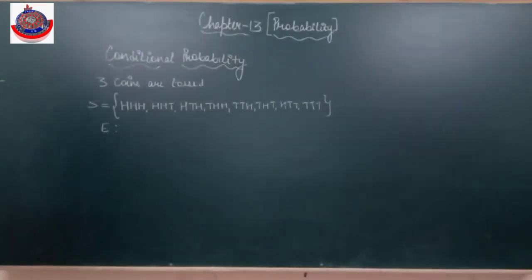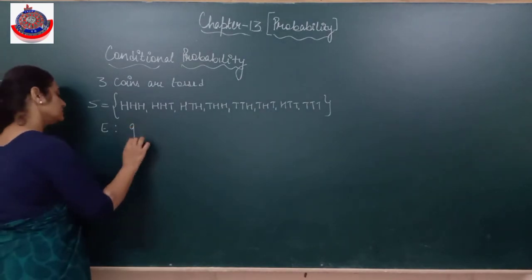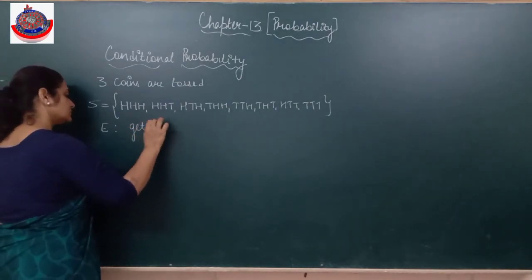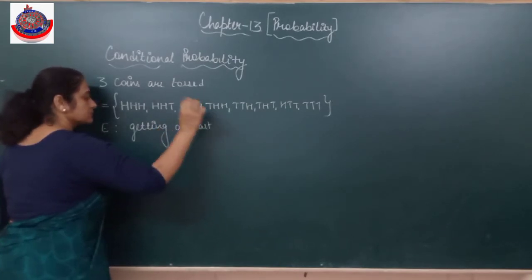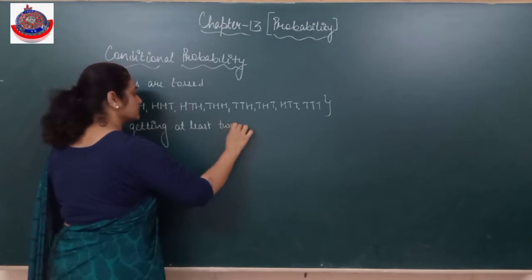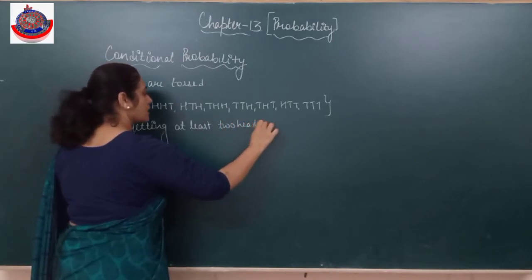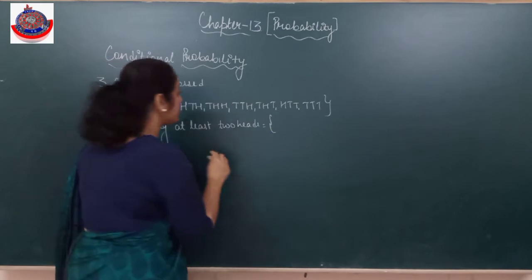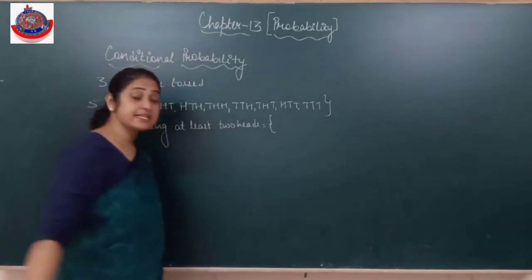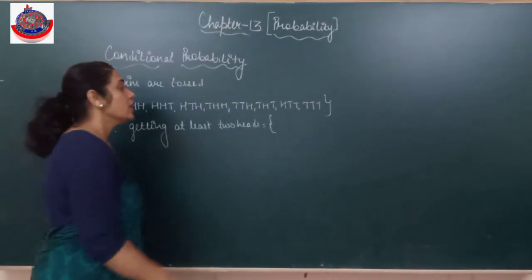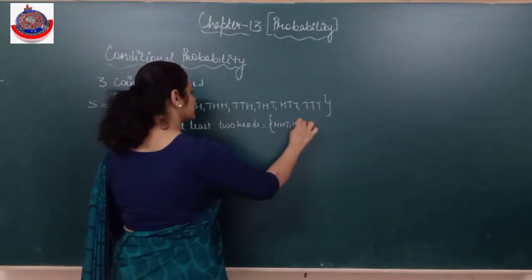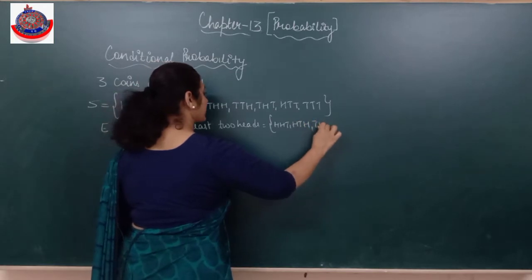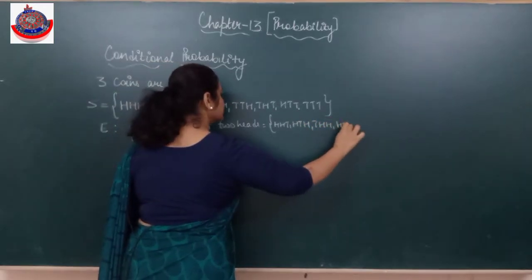Let E be the event of getting at least two heads. So what will be the sample points in this? At least two heads, meaning 2 or 3 heads.